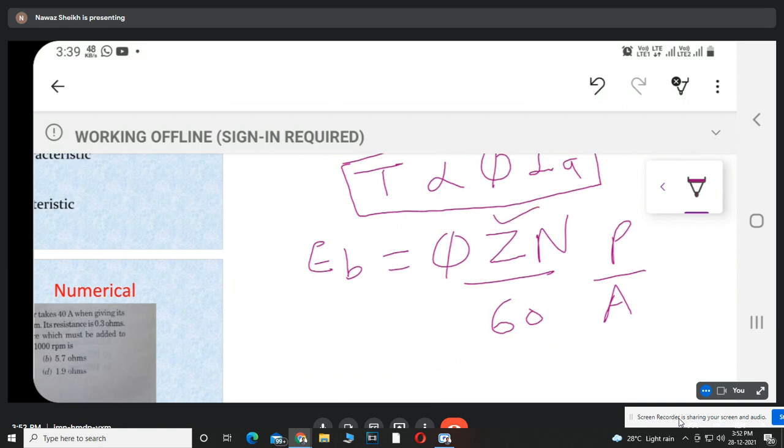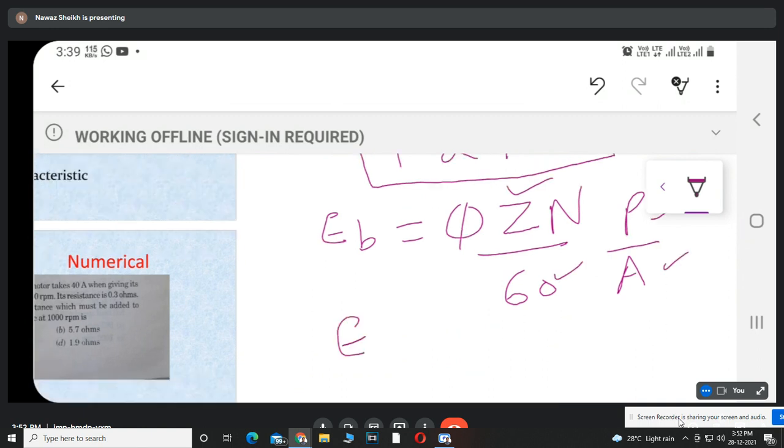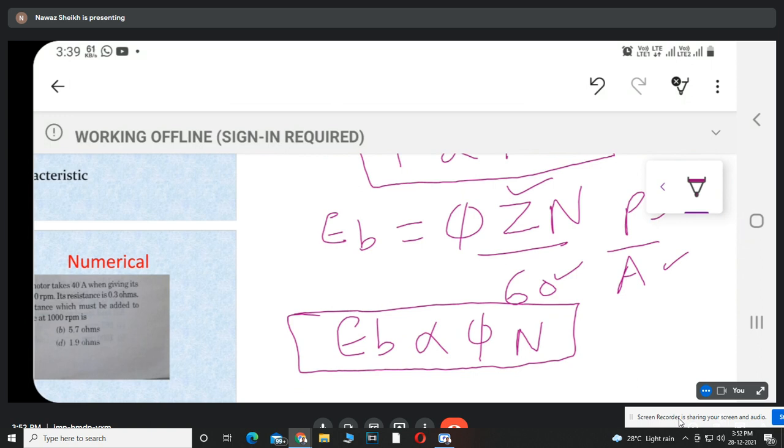Z is constant, P and A are constant, 60 is constant. So we can say that back EMF EB is directly proportional to flux into speed. So by using these two equations, we can draw the various characteristics of DC motor.